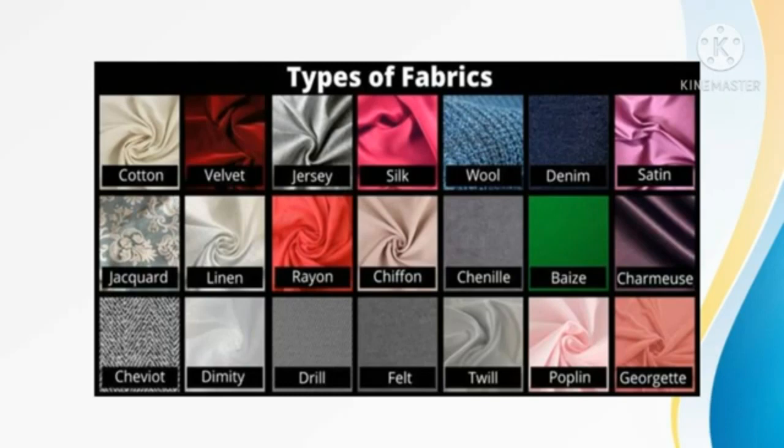No, they are made up of different kinds of fabrics like cotton, wool, silk, and polyester. These are some common fabrics.